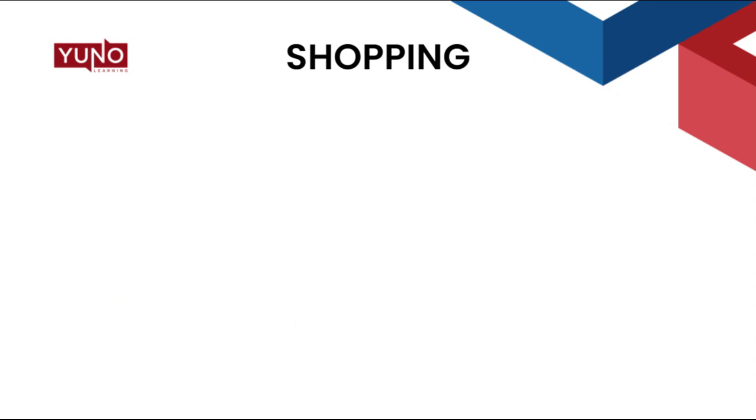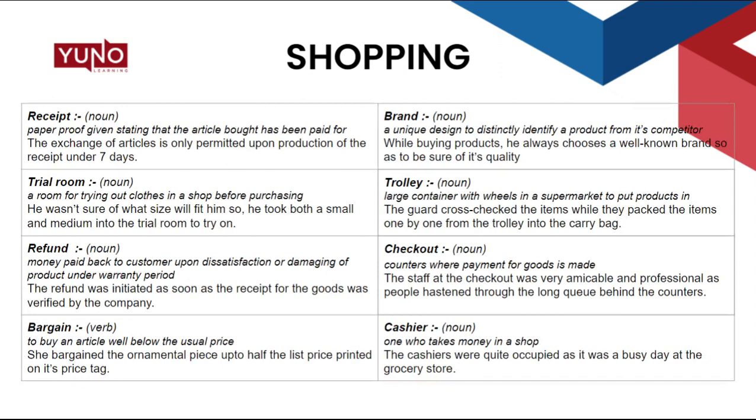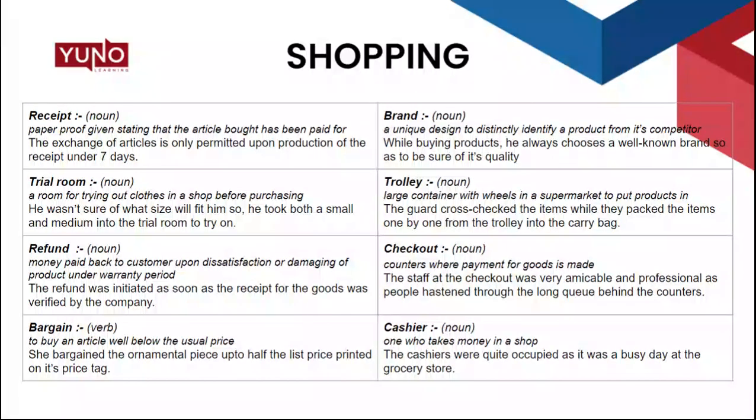Some other terms from the theme shopping are: number one, receipt, noun, paper proof given stating that the article bought has been paid for. Sentence: the exchange of articles is only permitted upon production of the receipt until 7 days. Trial room, noun, a room for trying out clothes in a shop before purchasing.